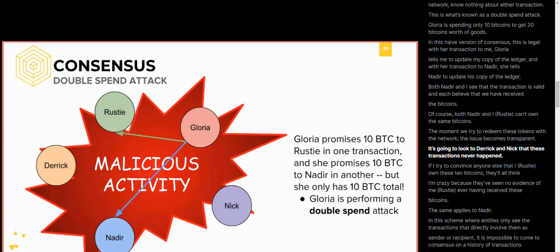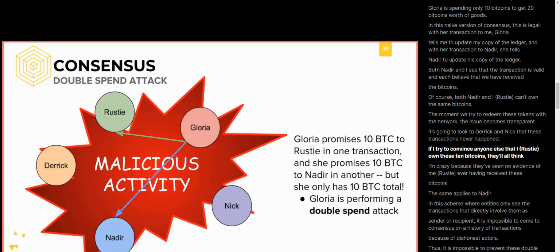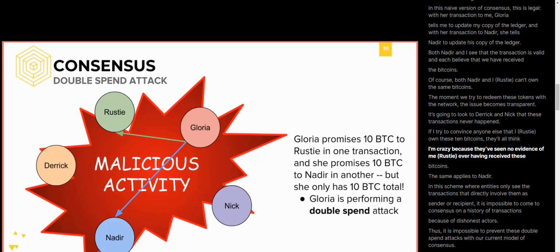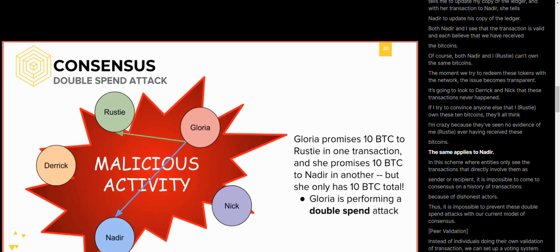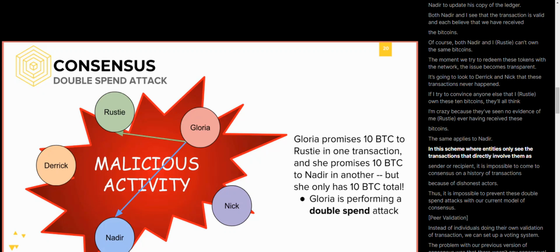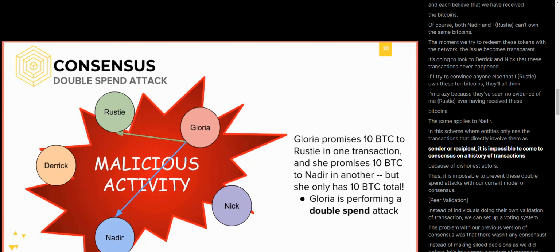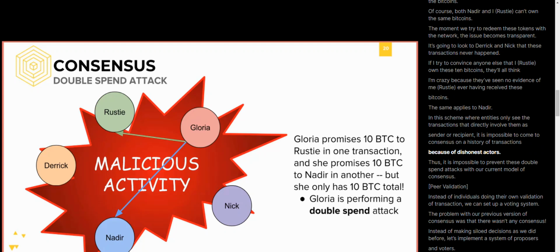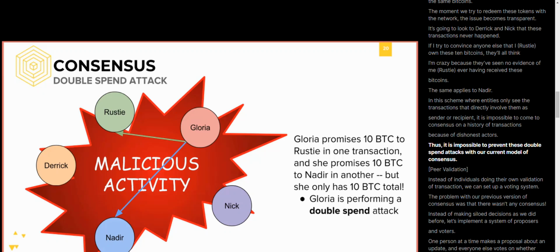It's going to look to Derek and Nick that these transactions never happened. If I try to convince anyone else that I own these 10 Bitcoins, they'll all think I'm crazy because they've seen no evidence of me ever having received those Bitcoins. The same applies to Nadir. In this scheme, where entities only see the transactions that directly involve them as a sender or recipient, it is impossible to come to consensus on a history of transactions because of dishonest actors. Thus, it is impossible to prevent these double spend attacks with our current model of consensus.